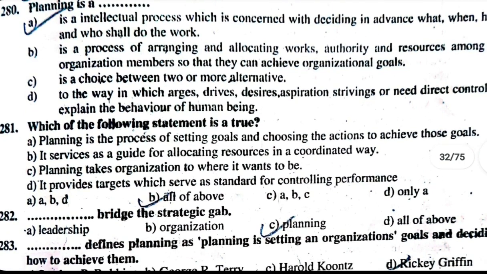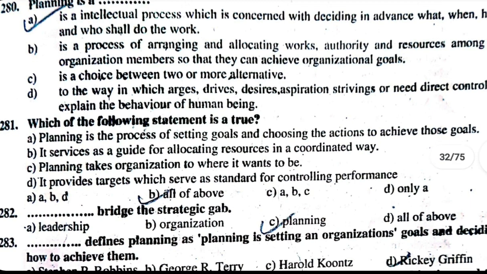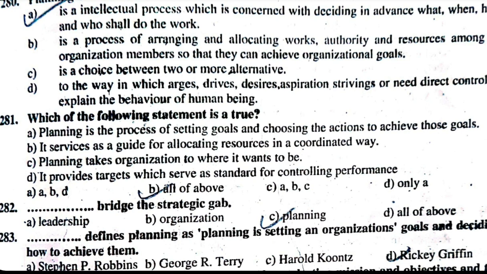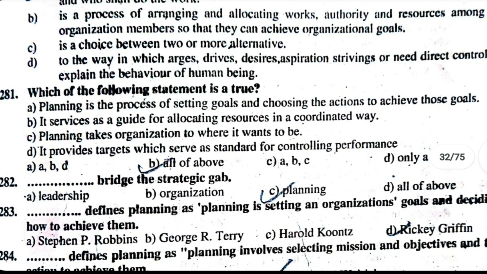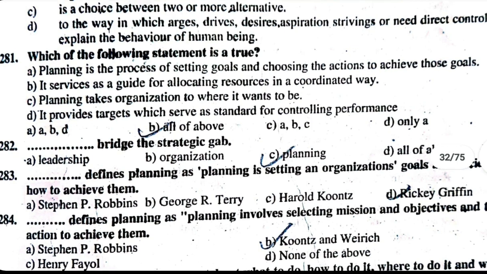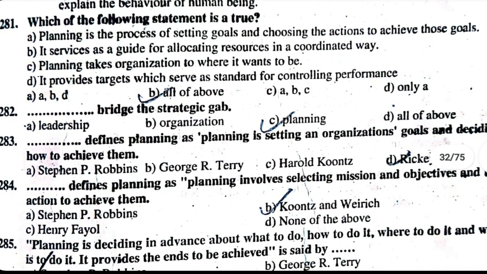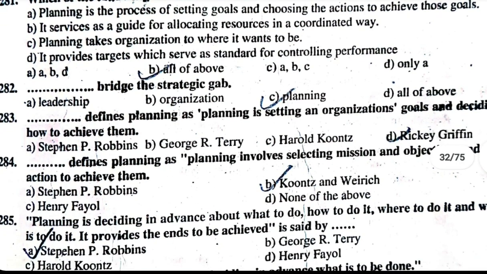283. Dash defines planning as setting an organizational goal and deciding how to achieve them. Ricky Griffin. 284. Dash defines planning as selecting mission and objectives and the action to achieve them. Koontz and Weihrich. 285. Planning is deciding in advance about what to do, how to do, where to do, and who is to do it. It provides ends to be achieved. This is said by Stephen P. Robbins.